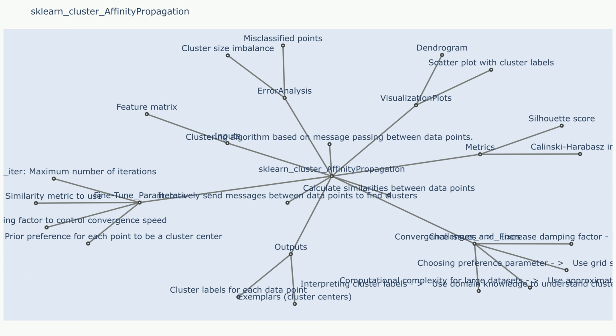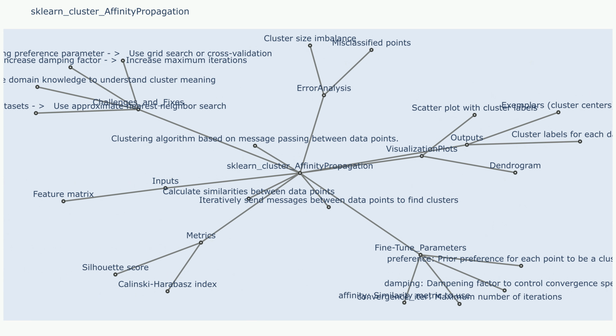Fixes: pre-process the data to remove noise and outliers before applying affinity propagation. Use a robust similarity metric that is less sensitive to noise and outliers. Consider using other clustering algorithms that are more robust to noise and outliers, such as DBSCAN.